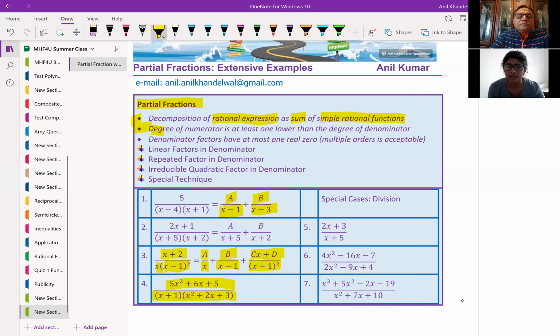The degree of the numerator is at least one lower than the degree of the denominator. That is important. But here, for example, you see a rational function where the degree of the numerator is x cubed, meaning 3.